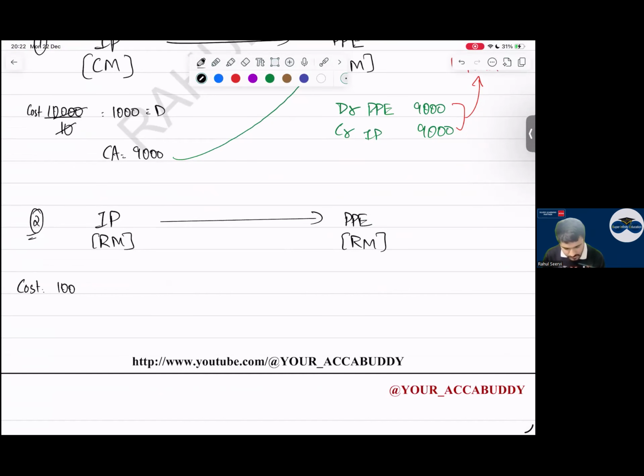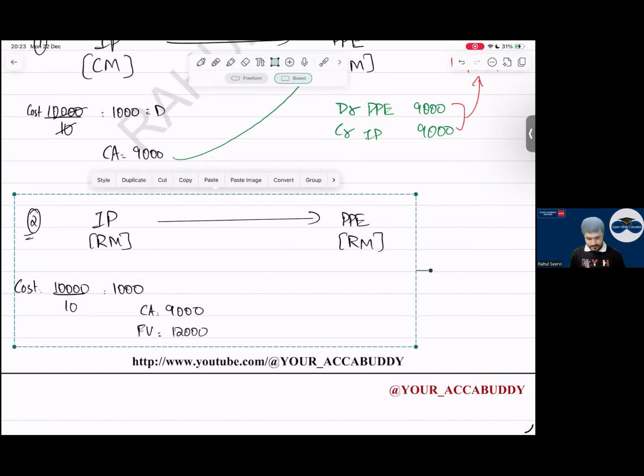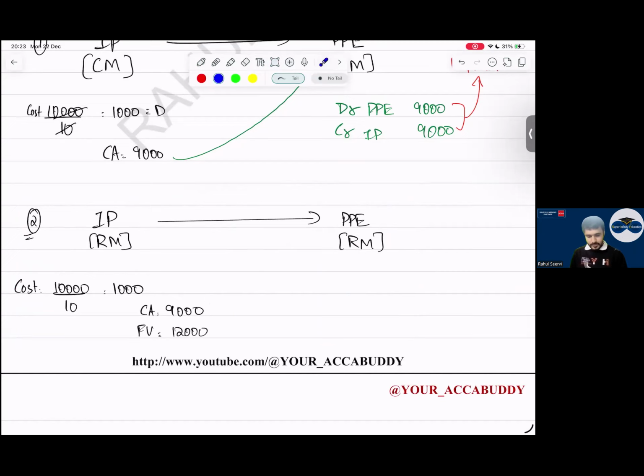Cost is 10,000. What will I do with this 12,000? Asset to OCI. After that it will go to the revaluation model, it will go on fair value. Right, sir? Why will we do it to OCI in this? Sir, it will go to P&L, depreciation only.